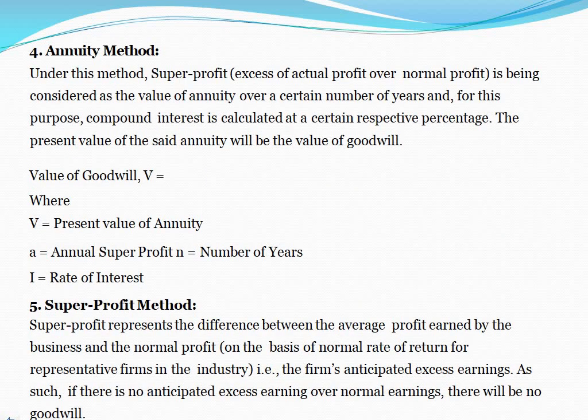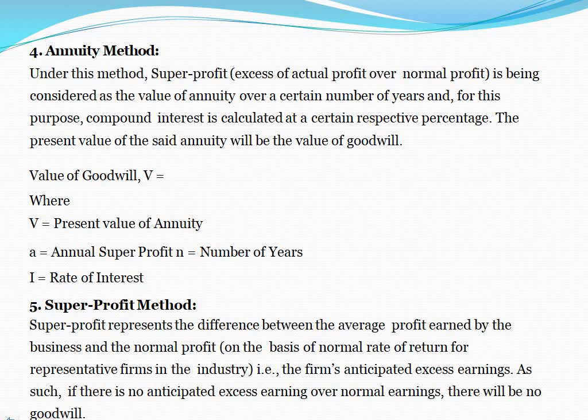Then next one, annuity method. Under this method, super profit, that is excess of actual profit over normal profit, is considered as the value of annuity over a certain number of years, and for this purpose compound interest is calculated at a certain respective percentage. The present value of the said annuity will be the value of goodwill. Value of goodwill equals present value of annuity, A equals annual super profit, N equals number of years, I equals rate of interest.